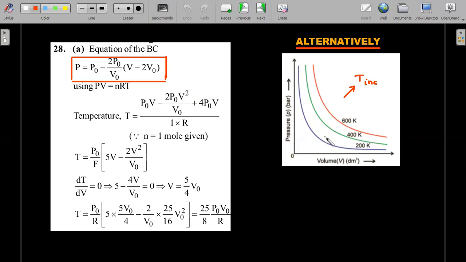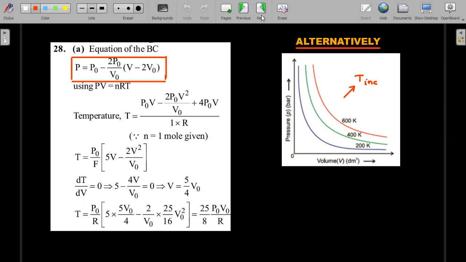Alternatively, if you know the idea of how an isotherm looks in a pressure versus volume graph, it is a rectangular hyperbola. Remember, PV is equal to constant. Not only that, when you draw many such hyperbolas on the same graph paper, as you move in the upper direction, the temperature of the isotherm keeps increasing. So this isotherm is at a higher temperature compared to this, because obviously this will have a greater value of P into V. P into V is directly proportional to T, right? So this idea should give you this alternative solution.